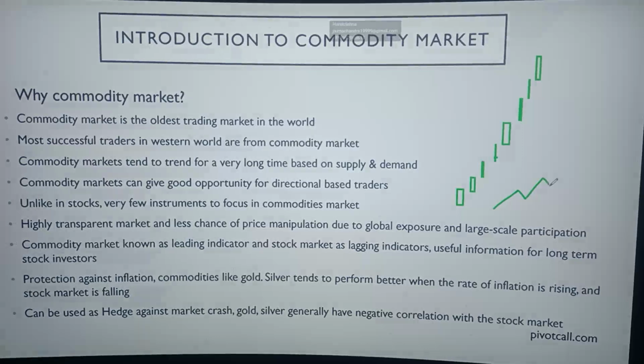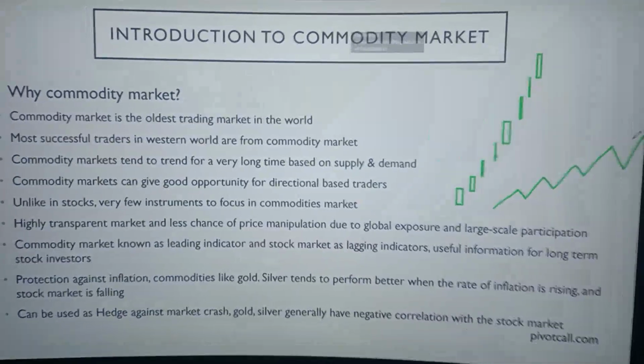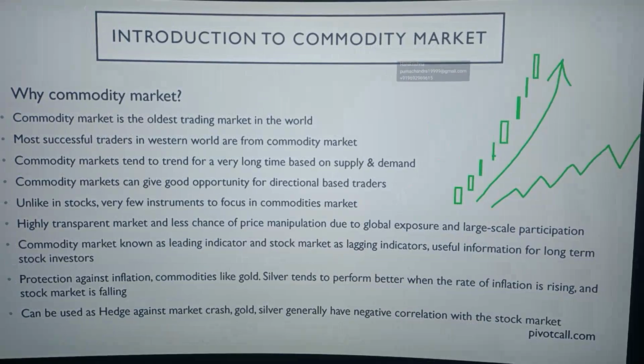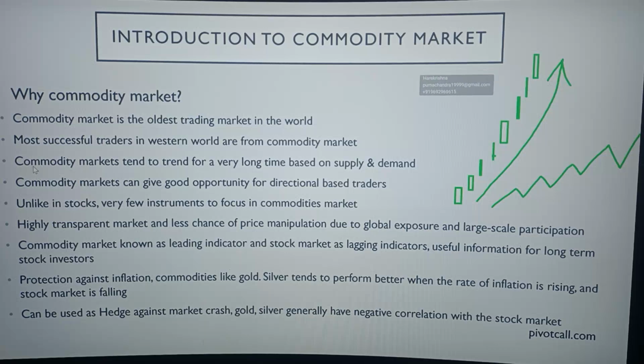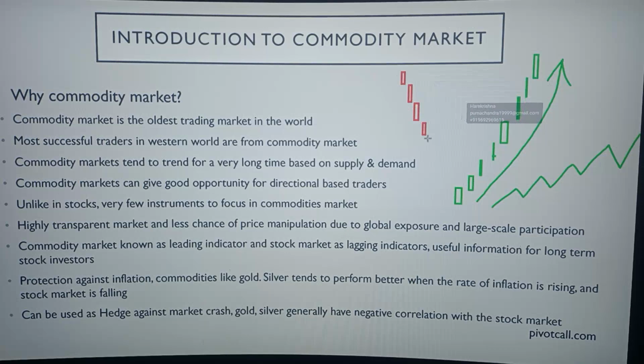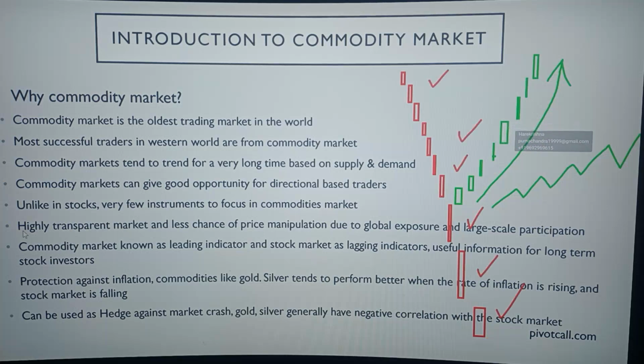It goes up, comes down, goes up, comes down, goes up. That is how Nifty Bank Nifty moves, right? The commodity can also sometimes go like this. That means it can keep going in a trend without making a reversal candle for a very long time. If there is huge demand or huge supply, it can keep falling like a nine pin with a big bearish candle, keep falling like this. That all happens in crude oil.